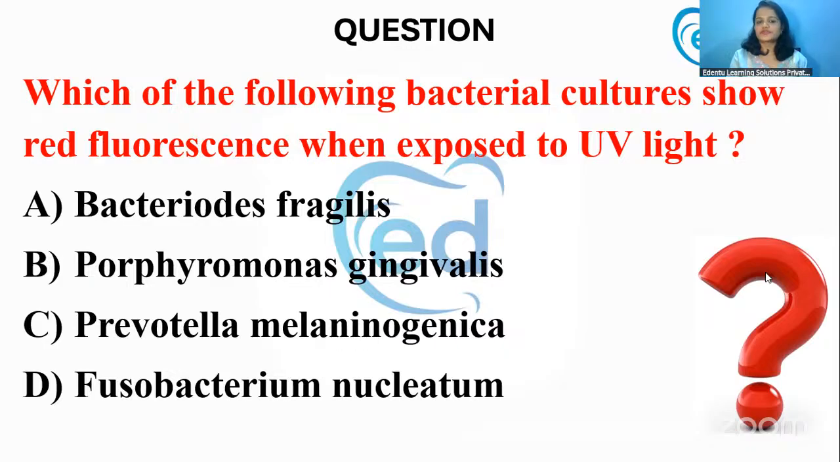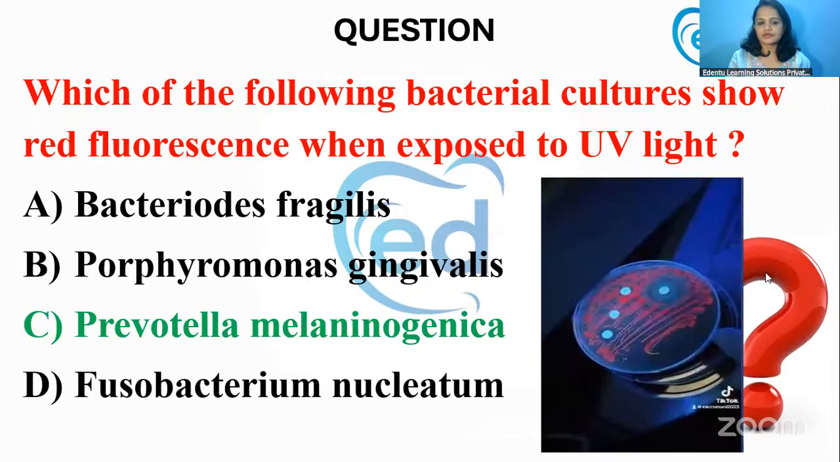Now, next, which of the following bacterial cultures show red fluorescence when exposed to UV light? Yes, it's option C, Prevotella melaninogenica. Yes, you see this brick red fluorescence under the UV light. That is a characteristic feature of Prevotella melaninogenica.